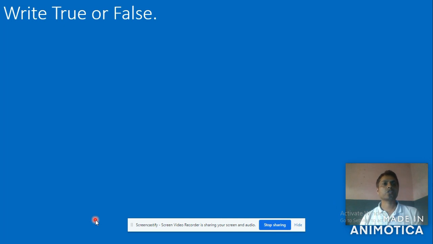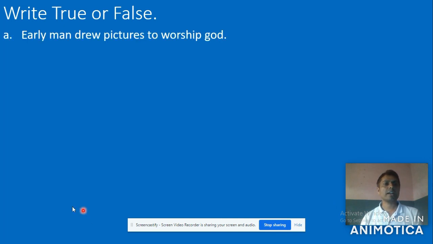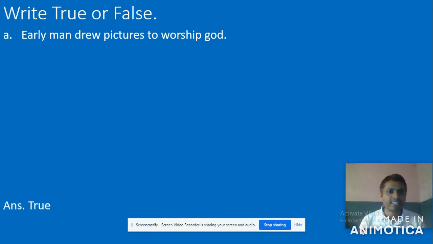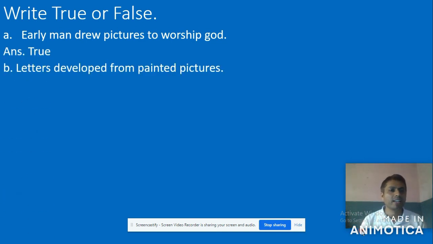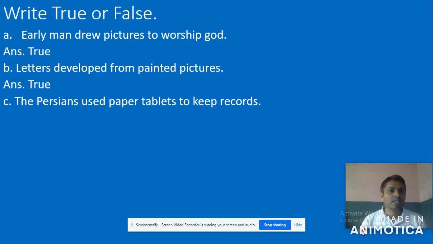Now look at true or false. Early men drew pictures to worship God. This is true. Number B: later developed from painted pictures. Obviously, this is also true. Then look here: the persons used paper tablets to keep records. Paper tablets or clay tablets? Think yourself. Of course, this is false. They used to use clay tablets. So this is false.